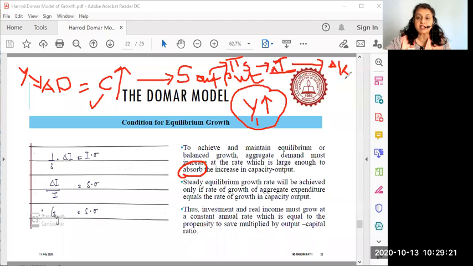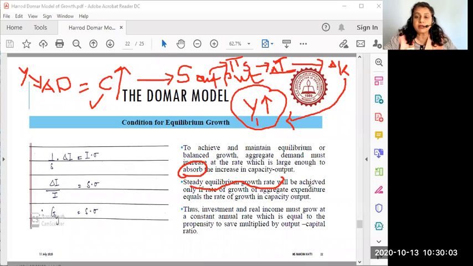And that delta K will be new investment in the economy, which will again require employment of factors of production. New factors of production will find employment, especially labor, and that labor will get a new level of income, and the level of income in the economy will move up. So it will move from Y to Y1. The entire cycle will repeat again. Then it will move from Y1 to Y2, Y2 to Y3, Y3 to Y4, and it will result in maintaining equilibrium and balanced growth of the economy. It will lead to a steady equilibrium growth rate.